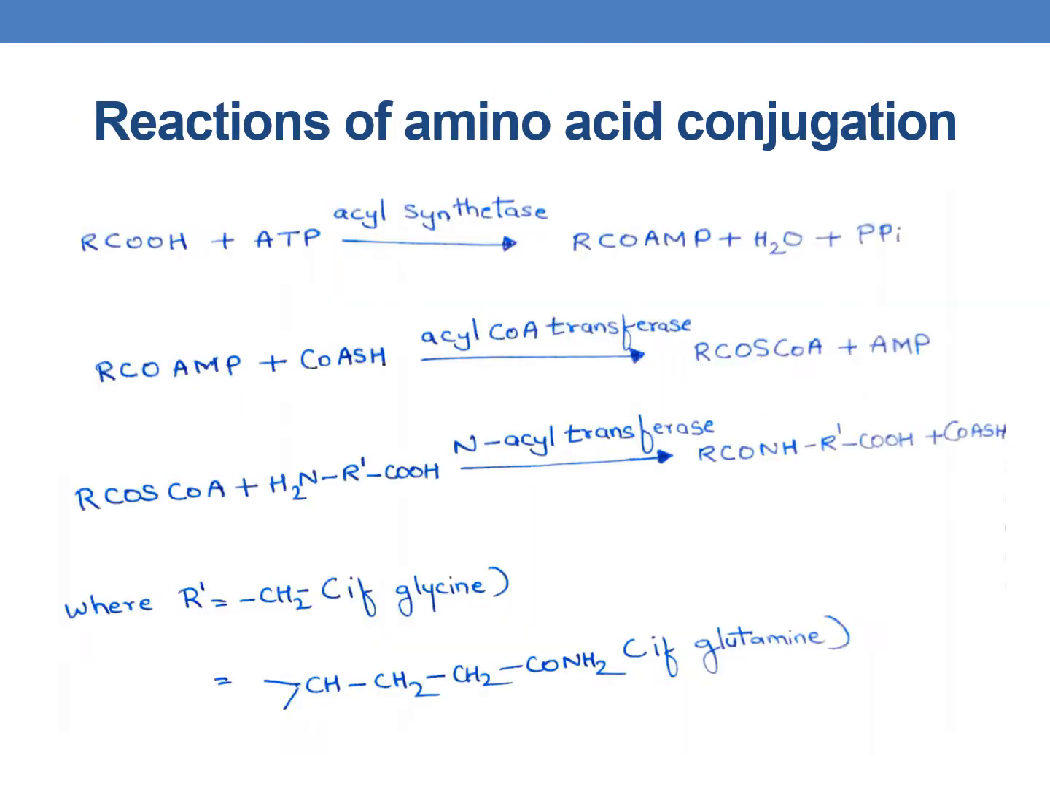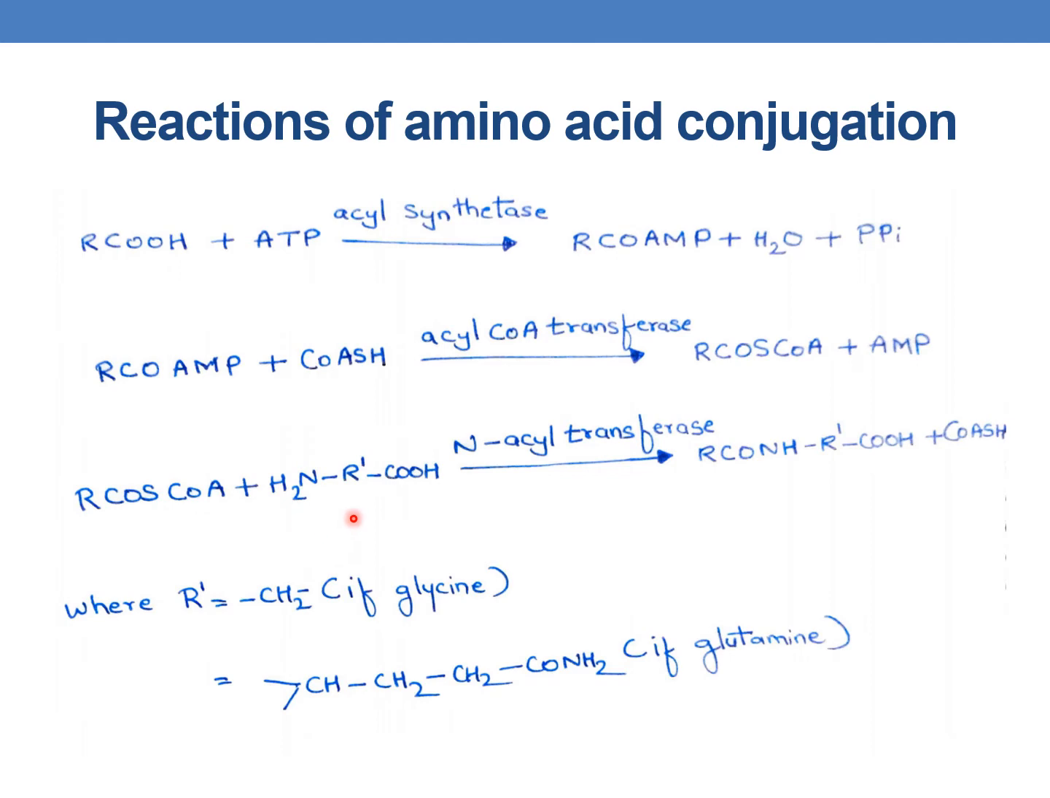Now you can see the various reactions of amino acid conjugation. The first one is the reaction of the acid with ATP in the presence of the enzyme acyl synthase in order to form RCO-AMP. This RCO-AMP reacts with coenzyme A in the presence of acyl coenzyme A transferase and forms RCOS-CoA plus AMP.